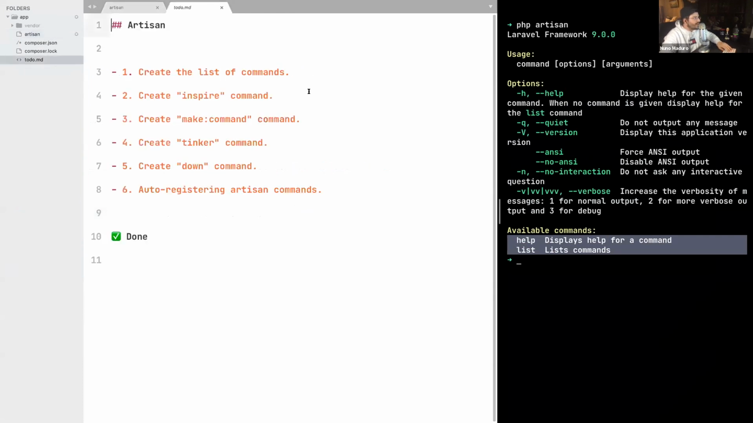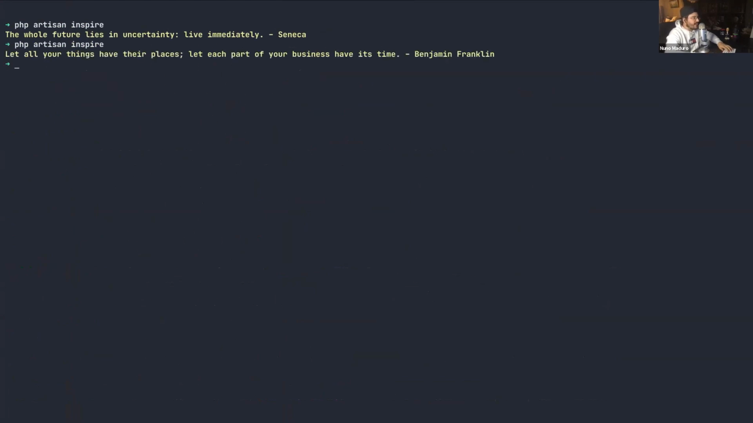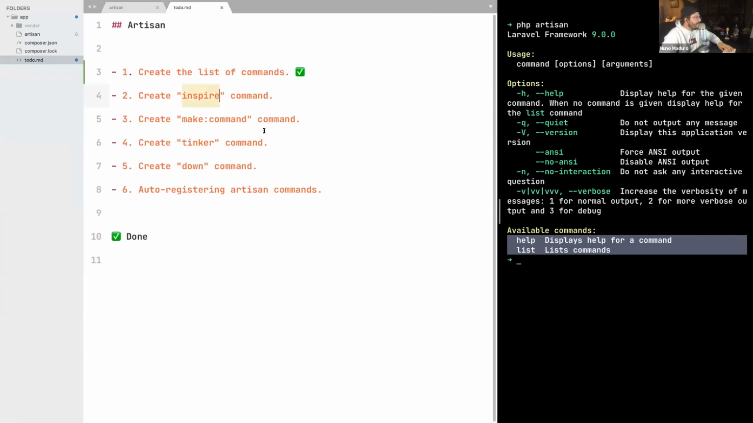So let's go to our to-do list and just mark the first one as done. And let's now move to more interesting things, which is the creation of the commands itself. Now, the first command we are going to create is the inspire command, which Miguel showed to you guys during his talk. It's basically just type PHP Artisan inspire, and you get an inspiring quote just appearing on a terminal. Now, this is a very basic command, so it's just perfect so we can get started.